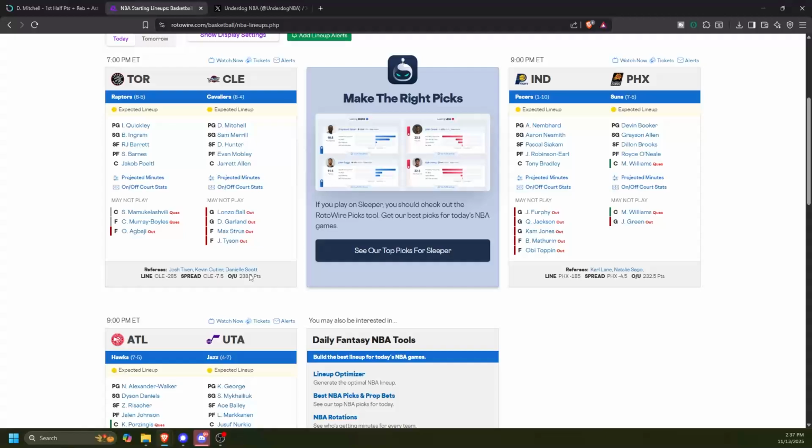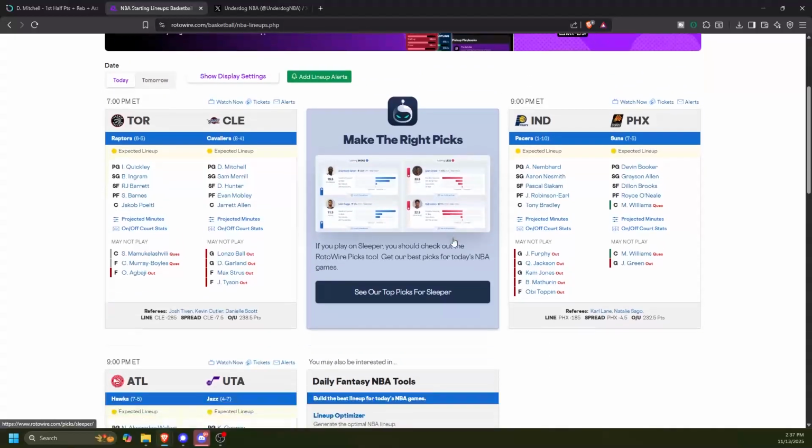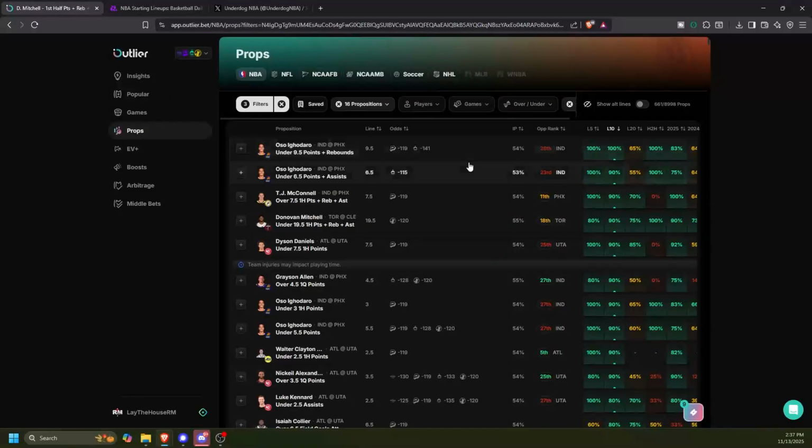I know what I don't know, and that's something you have to learn when going through this stuff. But basically, I start my process on RotoWire, looking at the injury news. Then I head over to Outlier here, and I sort depending on time of the year. So we're early on in the season. We're about 10 games in for most teams, maybe a little bit more, maybe less. Just depends on the team.